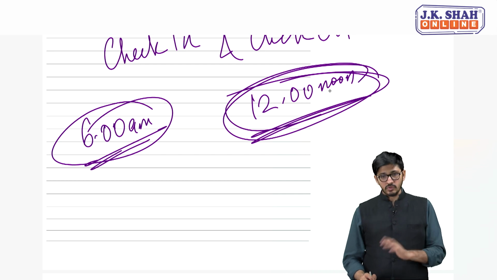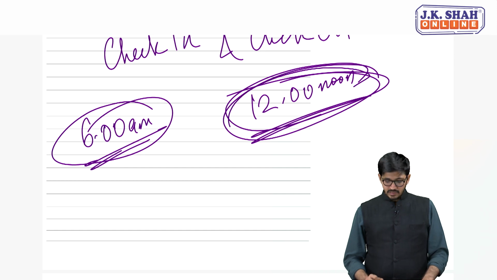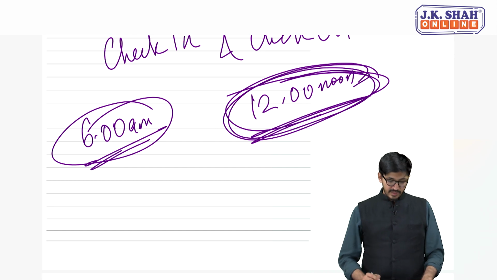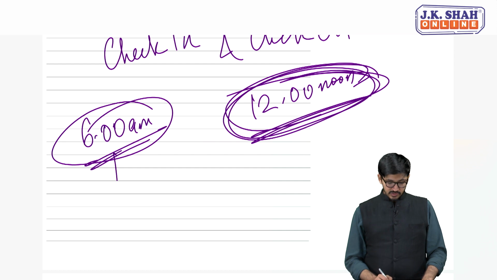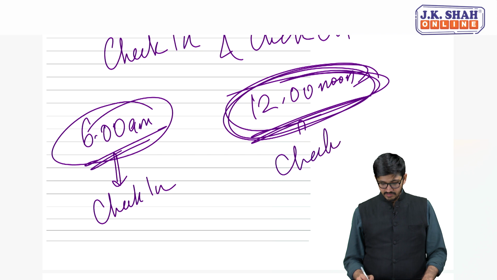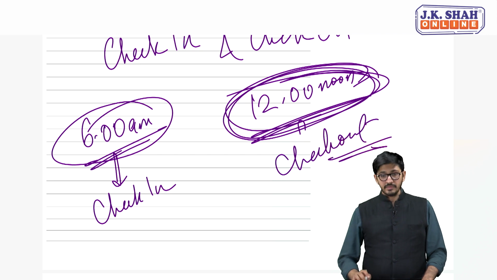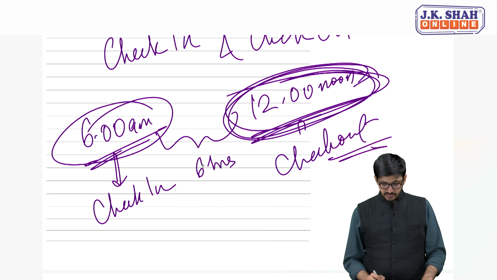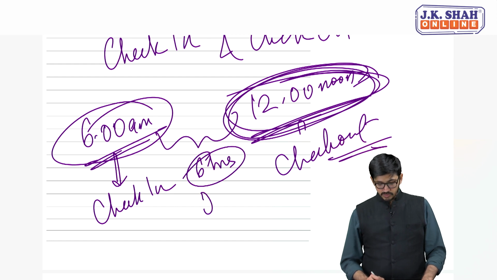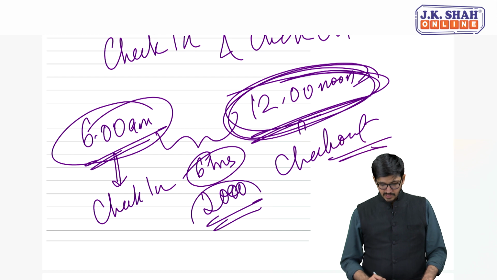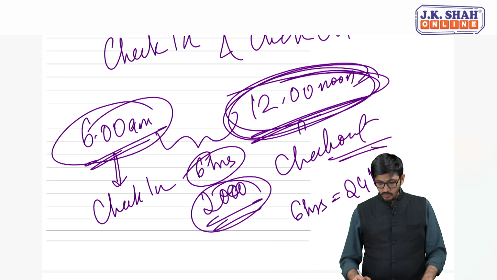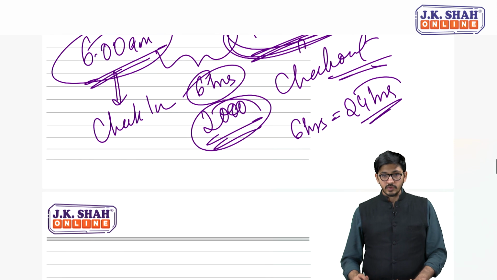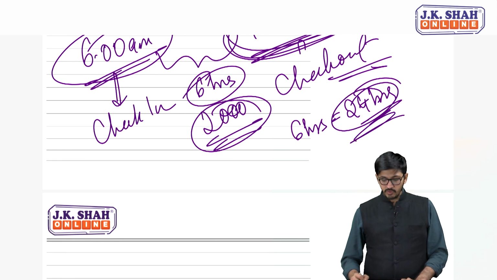And the checkout time was also 12 noon. Are you getting it? Yes. So now what happens is, if I check in before 12, I have to check out by this date, this time. Are you getting it? Yes, I have to check out. So for 6 hours they are actually charging me, let's say 2000 rupees. I have actually spent 6 hours, but they are charging me a fare equivalent to 24 hours. Are you getting it? Yes, equivalent to 24 hours.